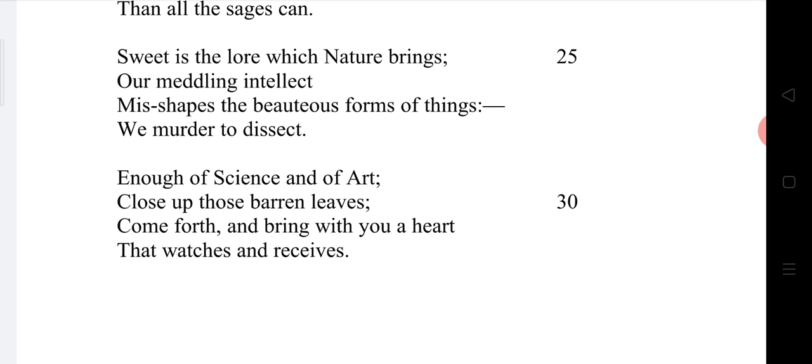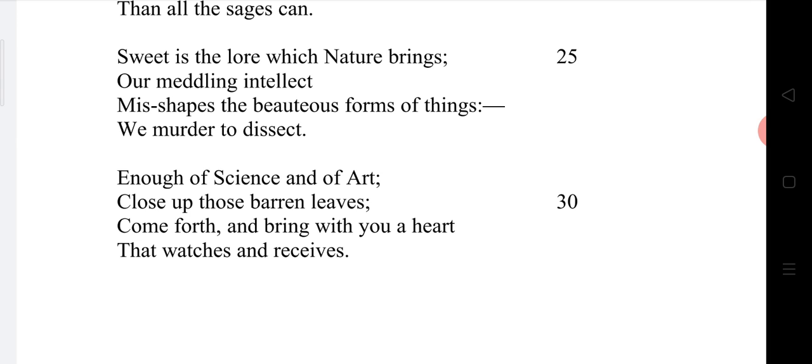Yes. In the name of experiments, in the name of inventions, we have been dissecting all the creatures, examining carefully every part. If you examine every part of a creature, that is what we call dissect. We are killing even the frogs.